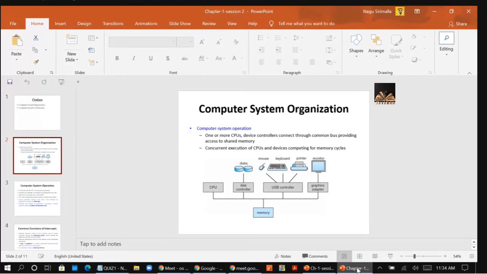So what are the files that are required for starting the operating system? To load the operating system, what programs are to be loaded in the memory, the Bootstrap program must know. To accomplish this goal, the Bootstrap program must locate the OS kernel and load it in the memory.